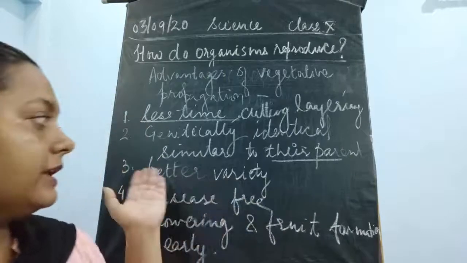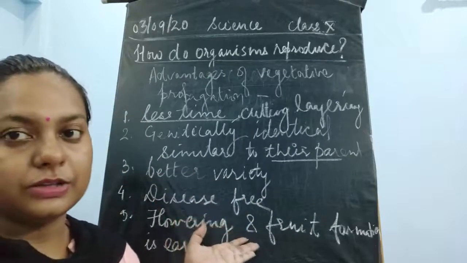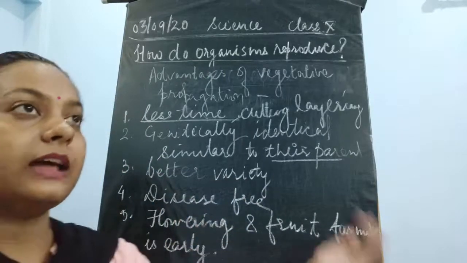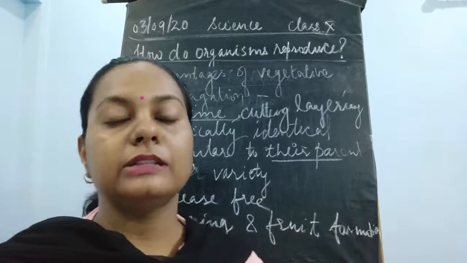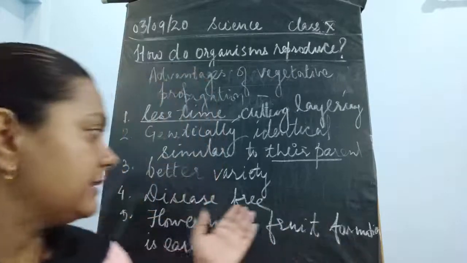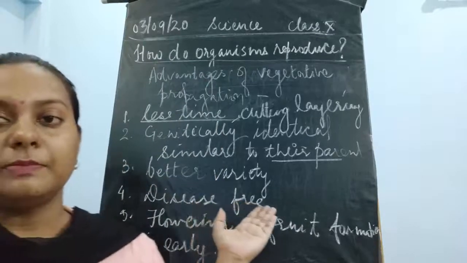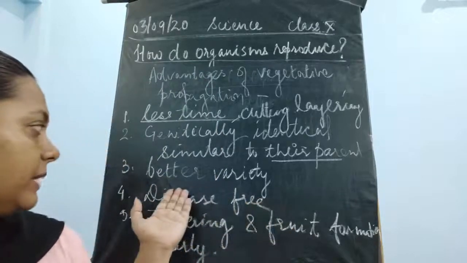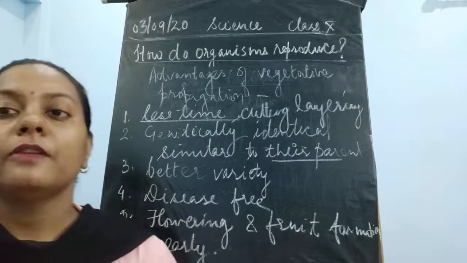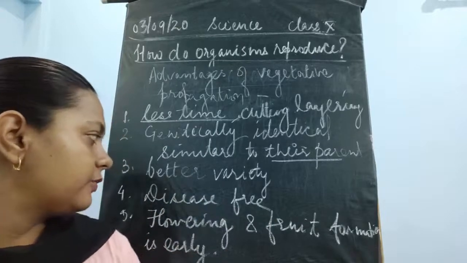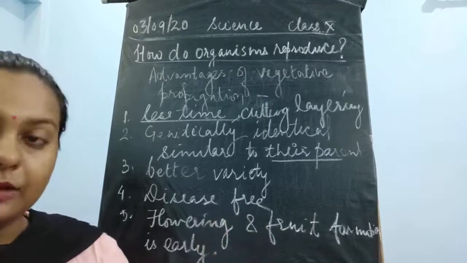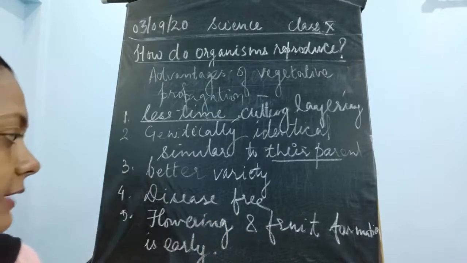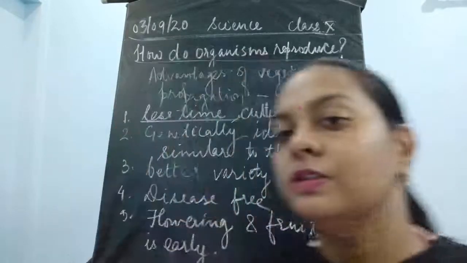Why? Because we are taking the desired characteristic in tissue culture, and we are taking desired characteristics in grafting. So here we are joining some desired characteristics. That is why the plants will be of better quality, and disease free condition would also come under our desire. Next, flowering and fruit formation will also be early.